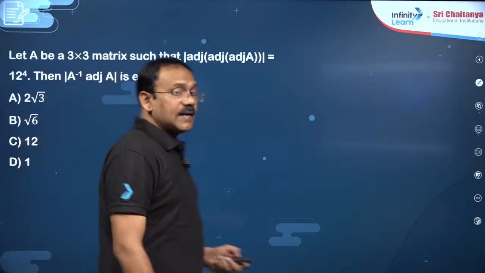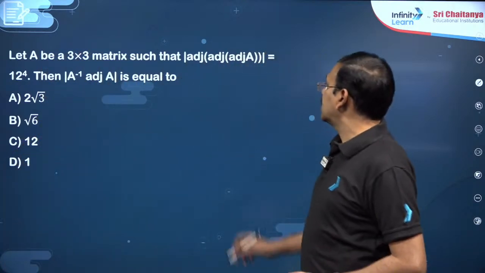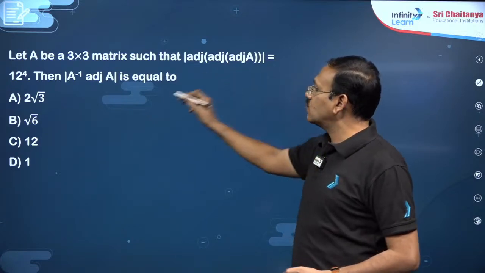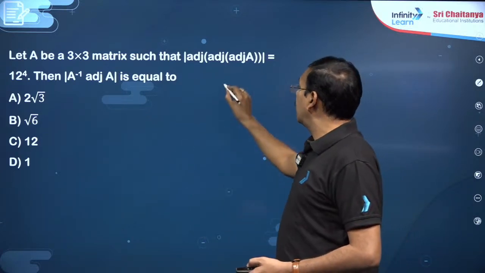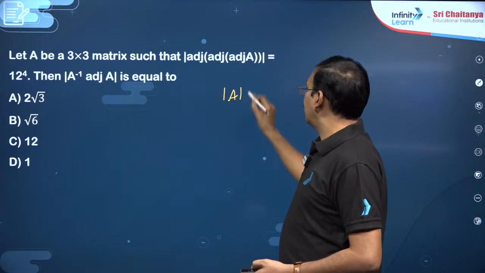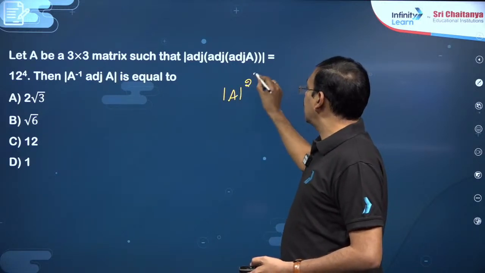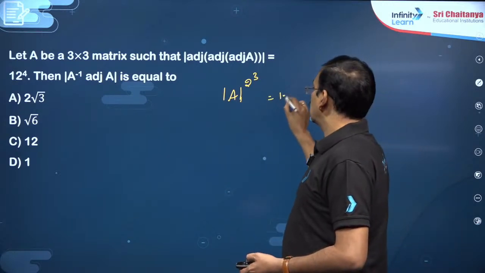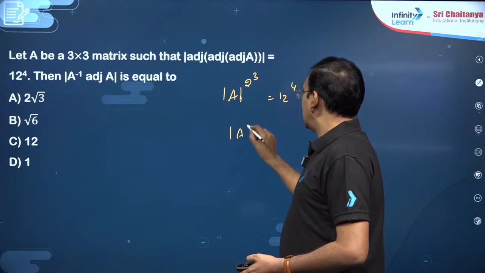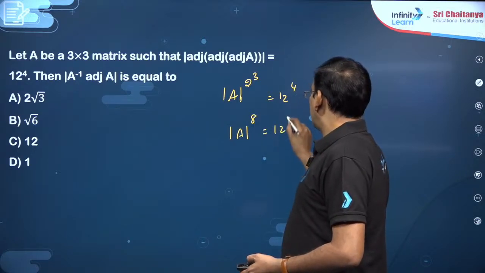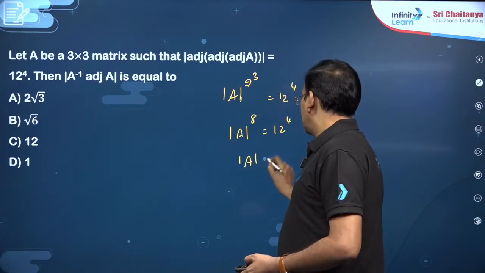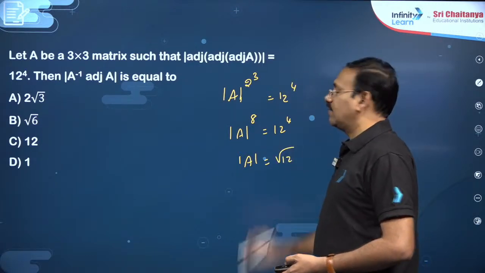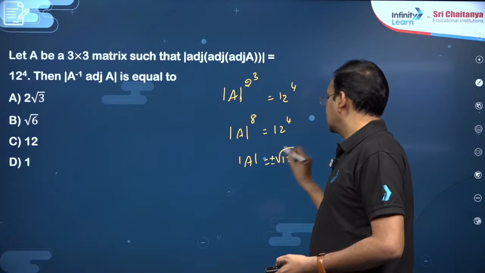You see this question: let A be a 3 by 3 matrix such that det of adjoint A is 12 power 4. So what is the formula for this? Det A to the power of n minus 1, and it is cube here. Det A to the power of n minus 1 whole cube is 12 power 4. This is det A to the power of 8 is 12 power 4. So det A must be 12 power 4 by 8, 12 power 1 by 2, root 12, dear students, of course plus or minus. Okay.